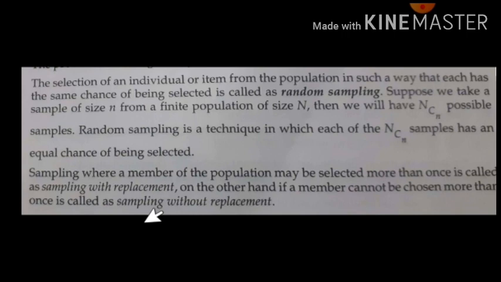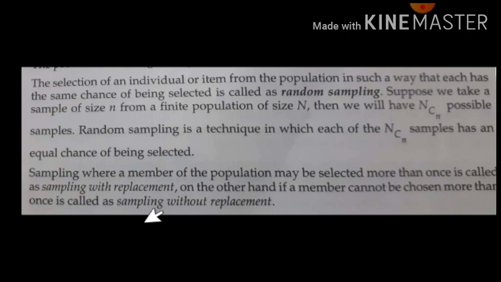Before taking a second sample, you put these 5 balls back in the box. So again the size of the box becomes 100. Then you make a second attempt at selecting balls. Again you select 5 balls out of 100. This type is called sampling with replacement.